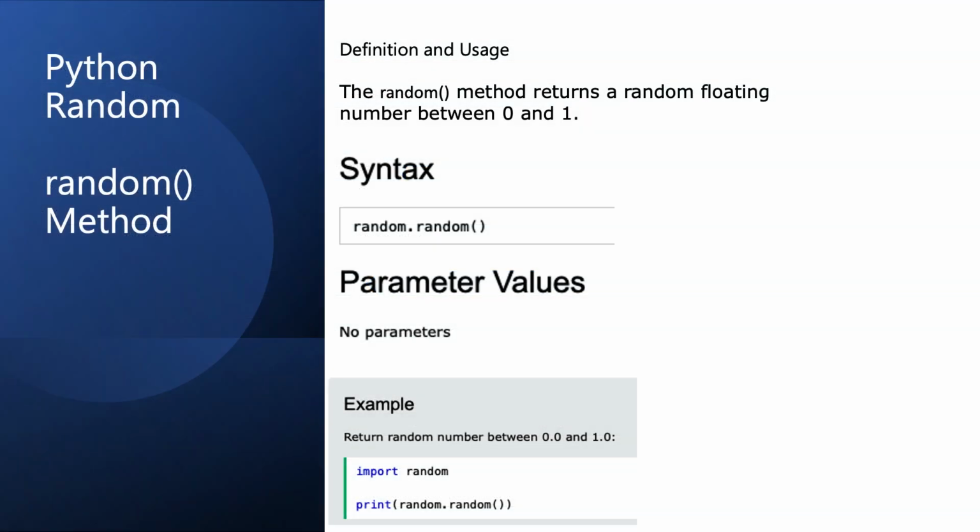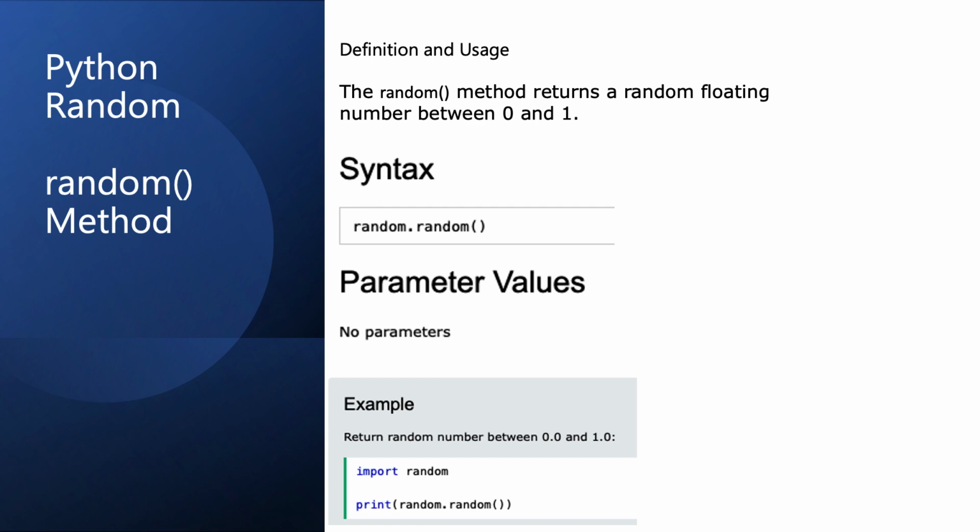Okay, so let's delve into an exciting feature of Python that opens up a world of possibilities, the random method from the random module. Now this nifty method is quite straightforward. It doesn't require any arguments, and it just generates a random floating number between 0 and 1. Now you might wonder, why is that even useful? Well, imagine you're creating a game and you need to simulate dice rolls, or you're conducting a simulation where outcomes need to be unpredictable.